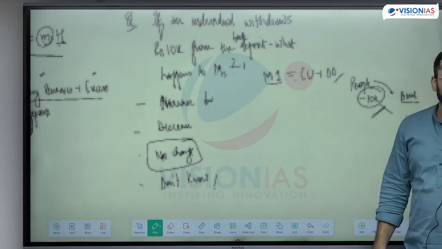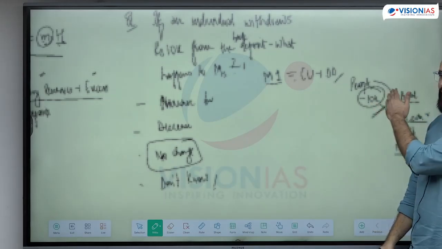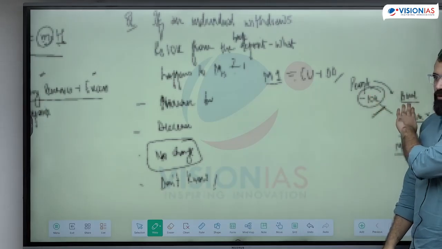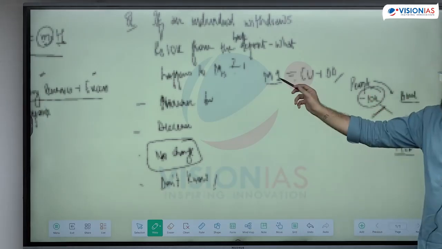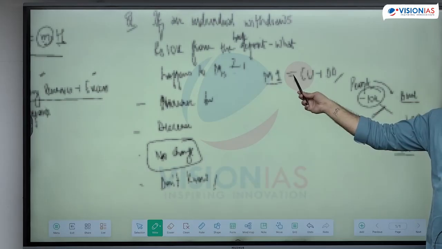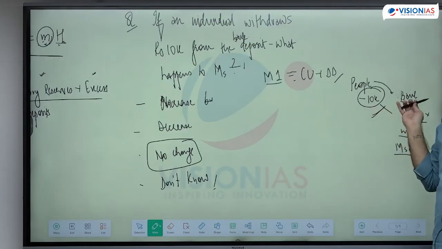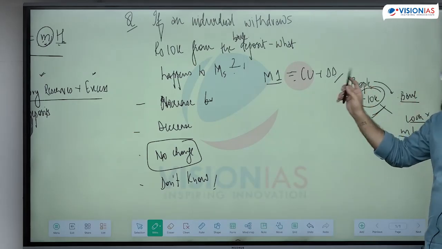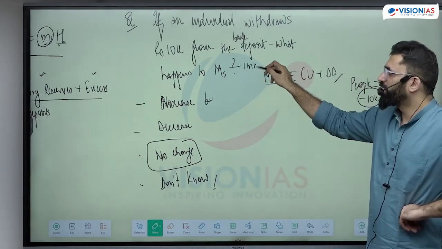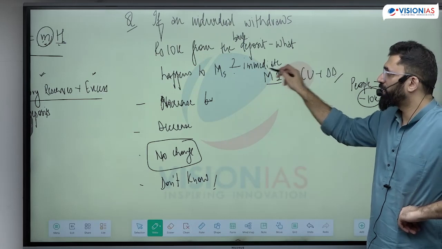But with a period of time, the bank does not have the 10,000 to make the new loan. For now, the money supply, that is currency or demand deposits, remains the same. The moment time passes, that new loan of 10,000 cannot happen because that 10,000 is no longer there. But immediately you are not going to have any change.